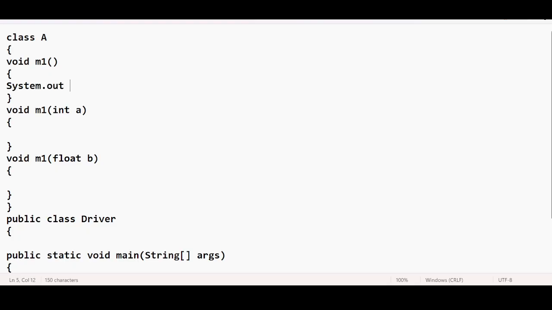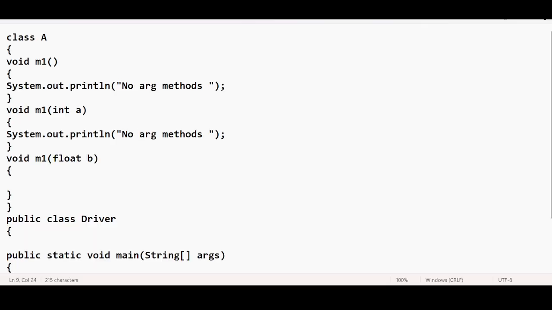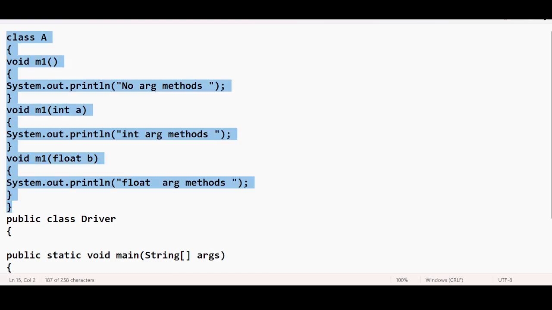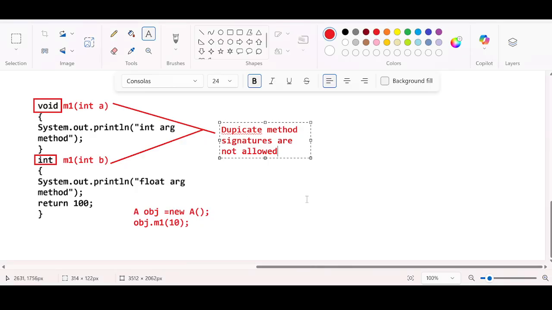So System.out.println, let me print no argument method, int argument method, float argument method. Okay, let me bring this to the paintbrush. Now you see.